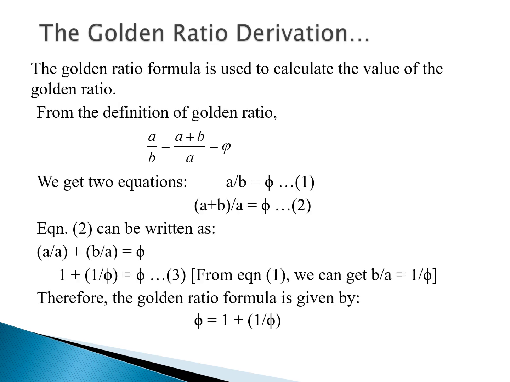Now here, to be even more clear and crisp, the explanation is given here. A by b is phi, a plus b by a is phi. When we solve that, we get phi is nothing but the golden ratio, which is 1 plus 1 by phi.